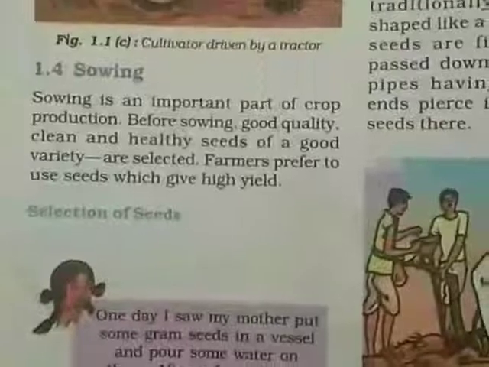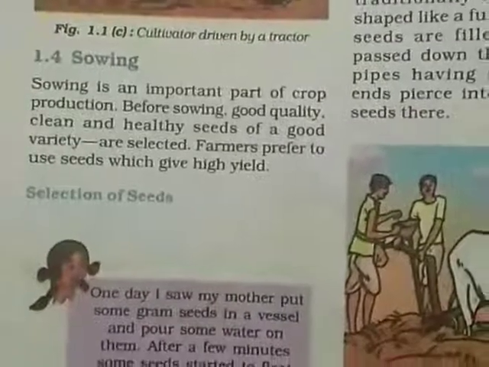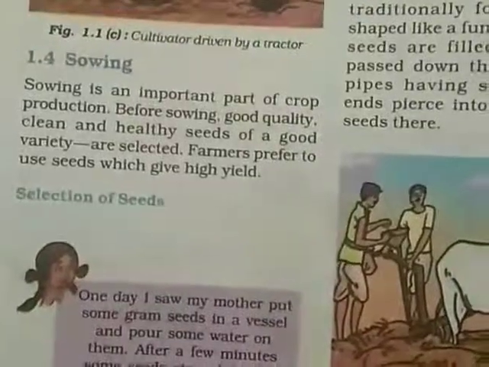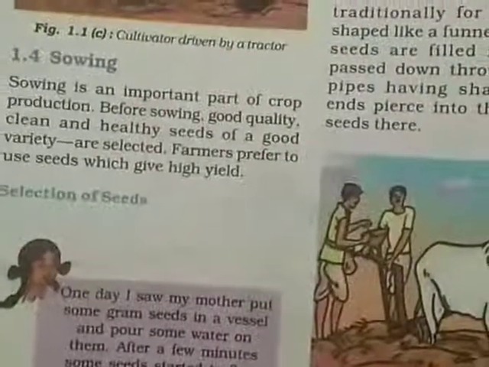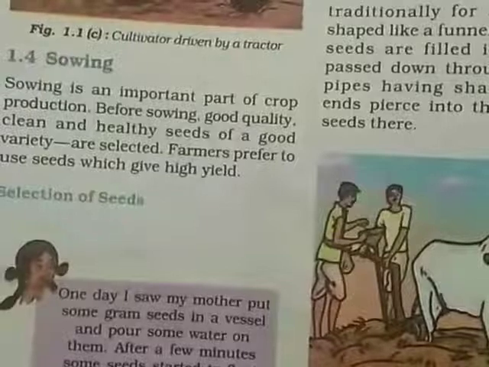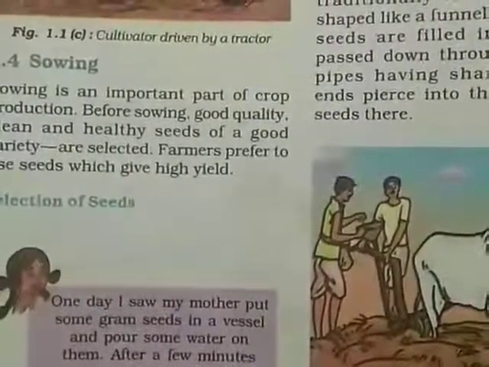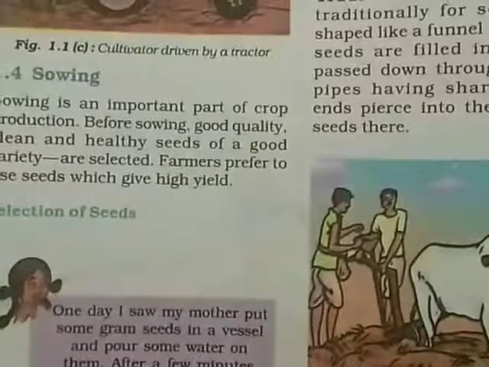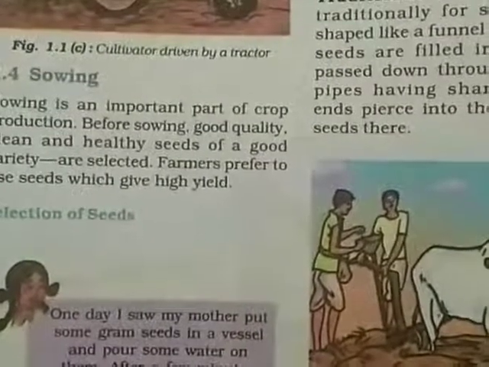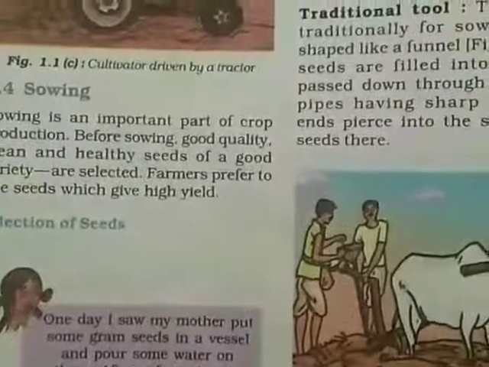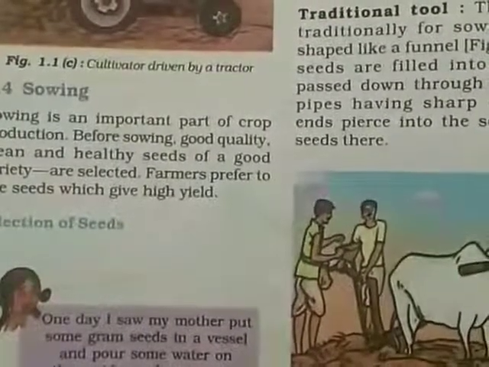Now the next is sowing. After preparation of the soil, we sow the seeds. Sowing is an important part of crop production. Before sowing seeds, the things that are kept in mind are good quality, clean and healthy seeds of a good variety.